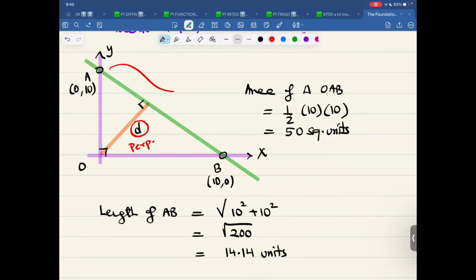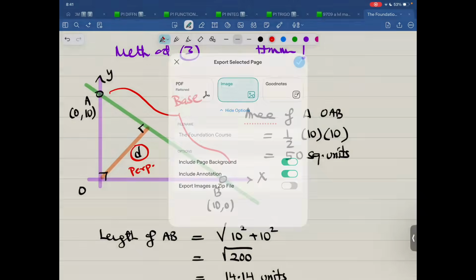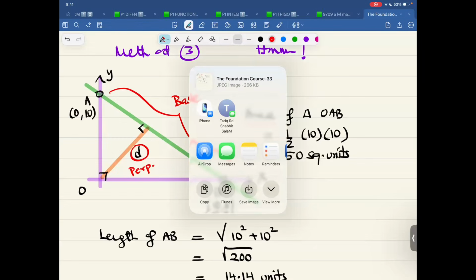And this thing AB is like the base. Make sense? So now over here, let me share this page with you. Export this page as an image coming your way. If you do this, just hold for a second. Let the image reach my phone. And yes, I got it. Now sending it over to you people to have a look.